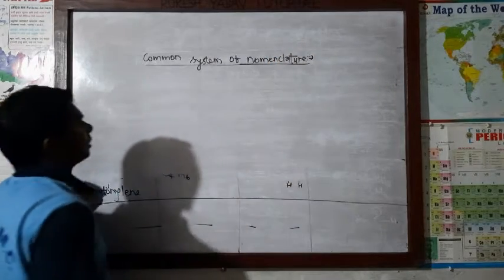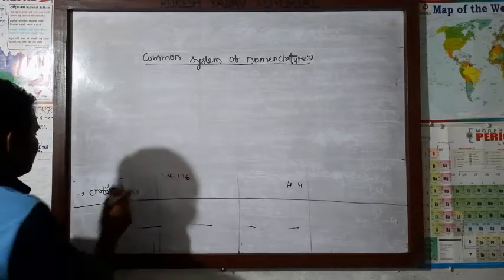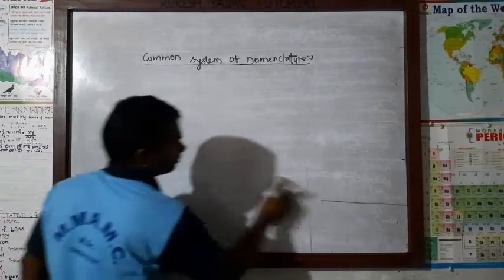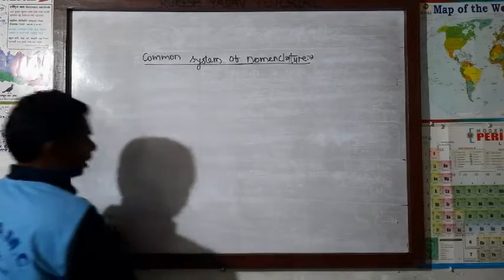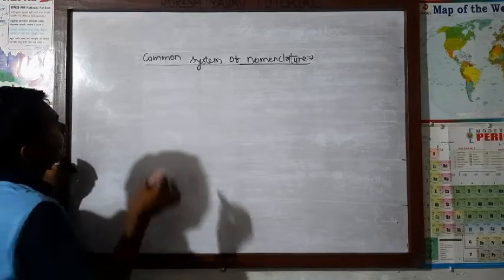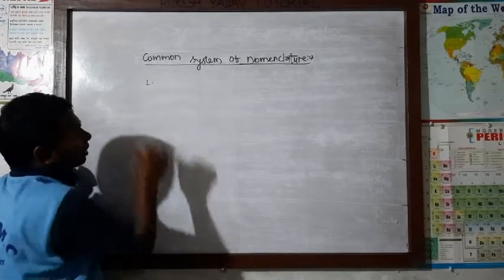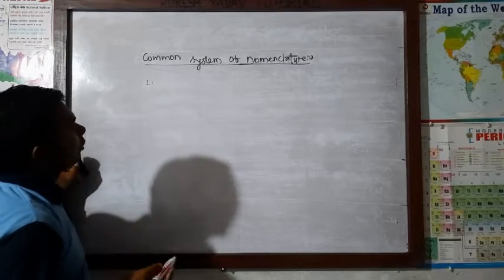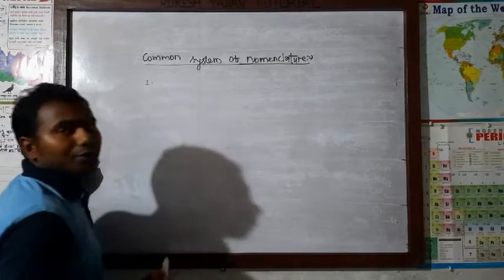Nomenclature means the process of giving a name. Now under this common system of nomenclature, what things do we have to keep in mind? First of all, there are certain rules that we should follow in order to name any hydrocarbon.